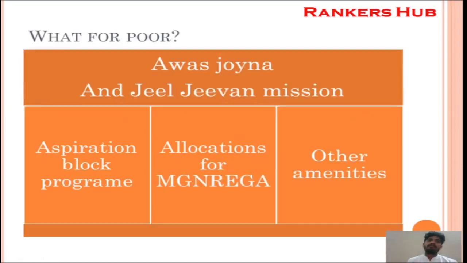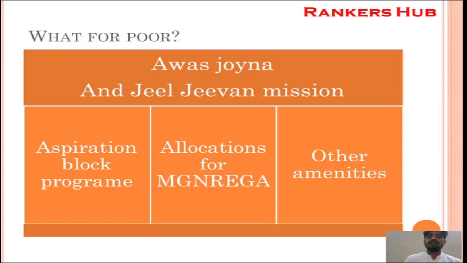Next, what for the poor? Because we are committed to inclusive development. So what for the poor has been advocated in this budget? First is Awas Yojana. Yes viewers, because housing is a prerequisite to fulfill the aspirations of the poor. When there is good housing for the poor, they can save a lot of money. With the Awas Yojana, industrial activity is also going to increase, as demand for cement, steel, and various associated products increases.